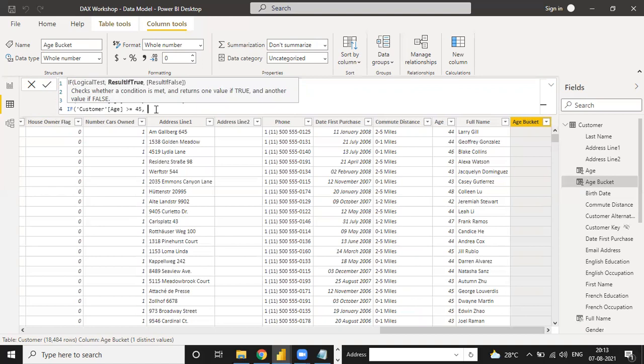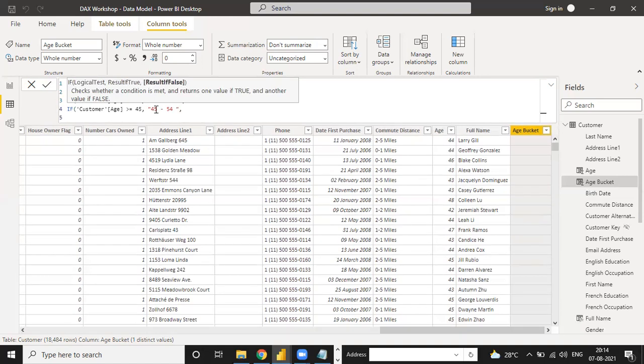Then what is the solution we need? We need a bucket between 45 to 54. How to write 45 to 54? Suppose we need 55 to 44, write 45 dash 54, and this kind of range you give, and slash and then shift enter. Now there are two conditions over there. One is 55 and one is 45.